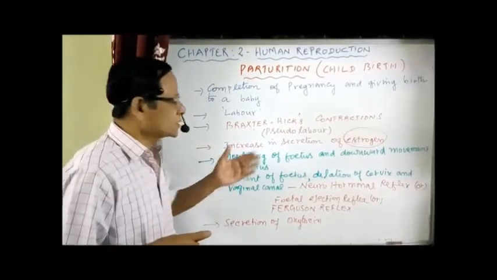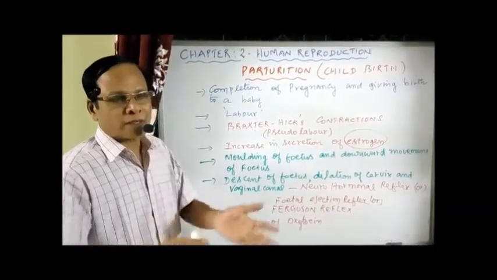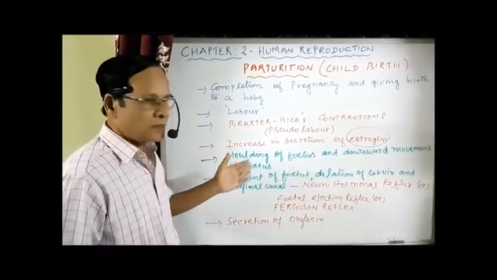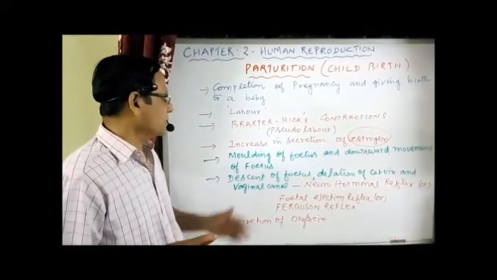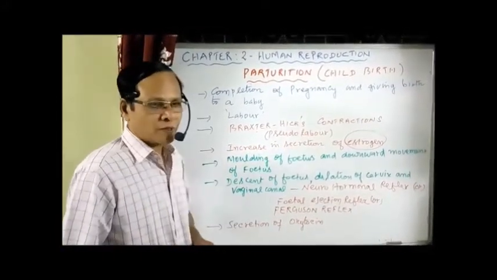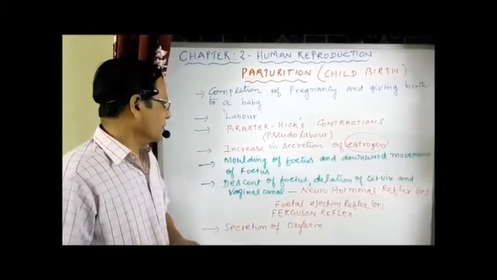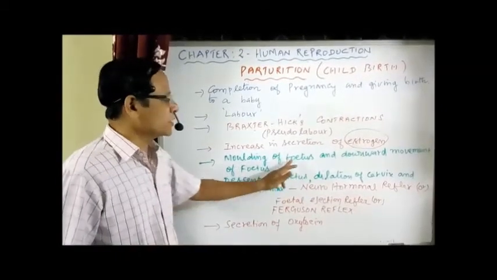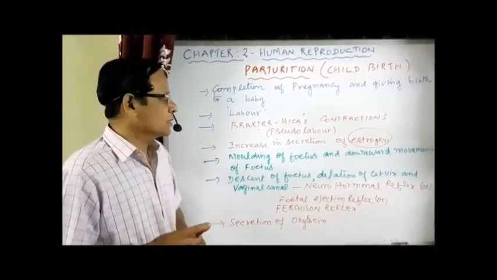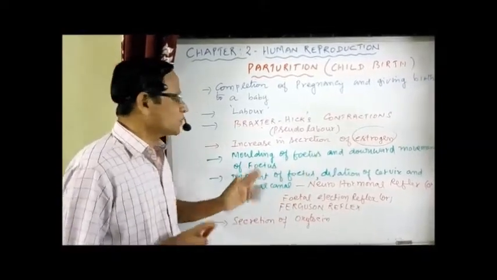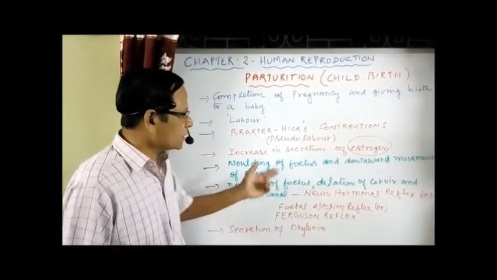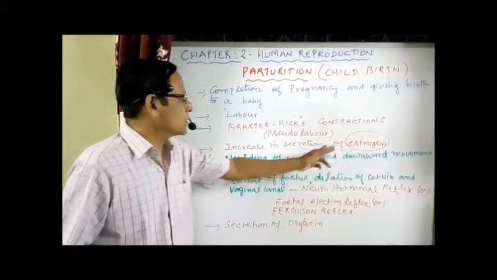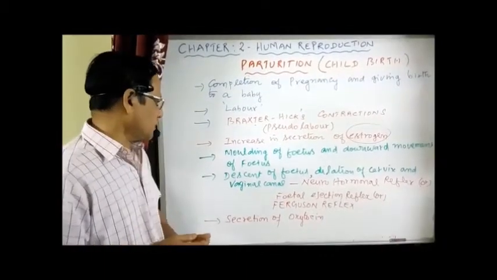Now, this estrogen brings about the muscular contractions, provokes or promotes the uterine contraction. As a pregnancy progresses, there is an increase in the concentration of estrogen, which promotes uterine contractions. As a result of these contractions, what will happen? The molding of the fetus is completed into a baby, and the downward movement of the fetus occurs, because of the contractions of the uterine wall due to the increase in the level of estrogen.